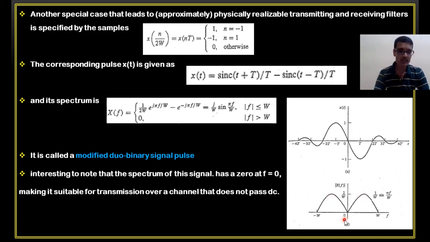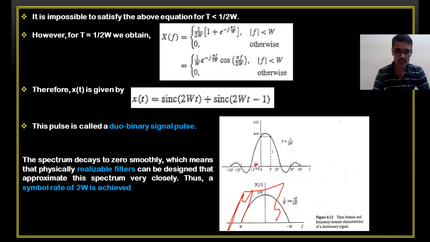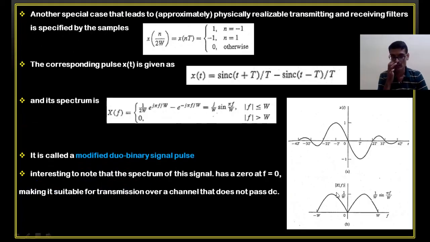The advantage of this method is, okay, this method is actually called the modified duobinary signal pulse, and the advantage is that at f equal to 0, that is the DC component, the spectrum is 0. But it is not the case here. At f equal to 0, we are having a maximum magnitude for the spectrum. So this is useful in certain applications where we don't want to pass the DC. Okay, this is another method.